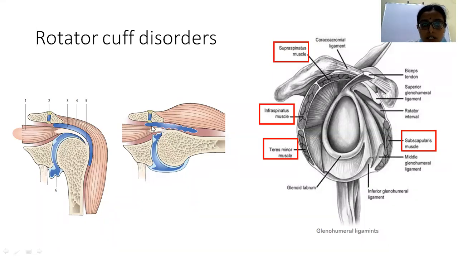And this is the subacromial bursa, this one. And in this picture again you can see this is the acromion process, and this is the coracoid, and here we have the coracoacromial ligament. So all these 3 form the subacromial arch, and within this arch the humeral head rolls down and abduction of the shoulder takes place, and here we have the subacromial bursa. So now let us look into the rotator cuff disorders after this initial discussion.